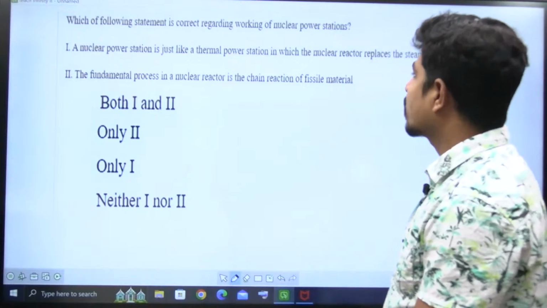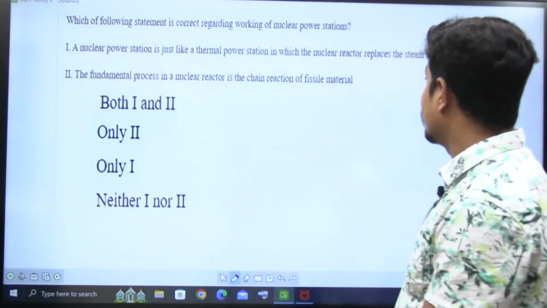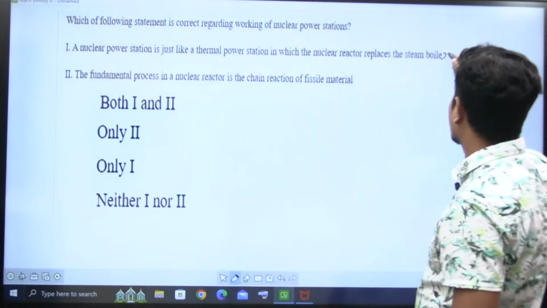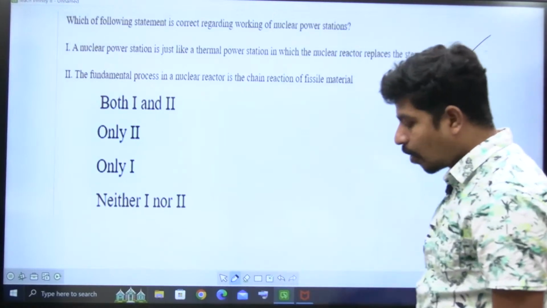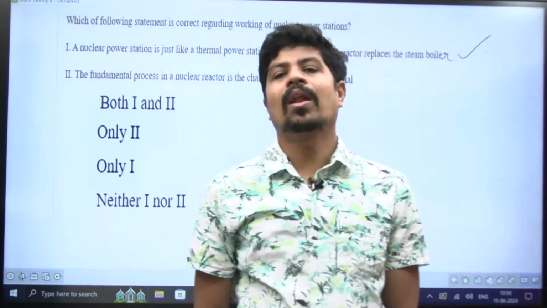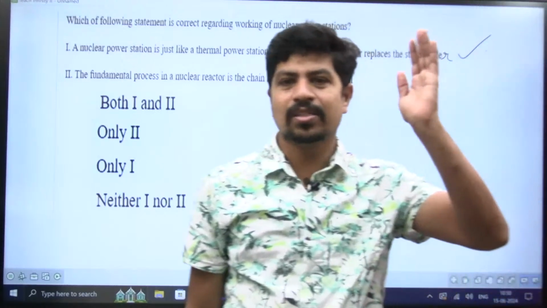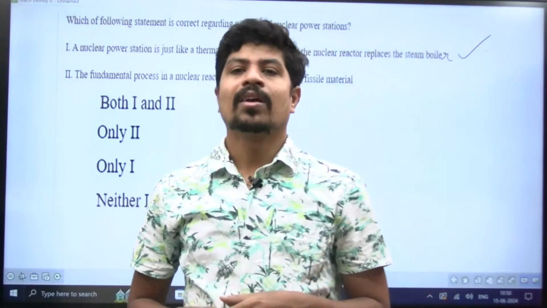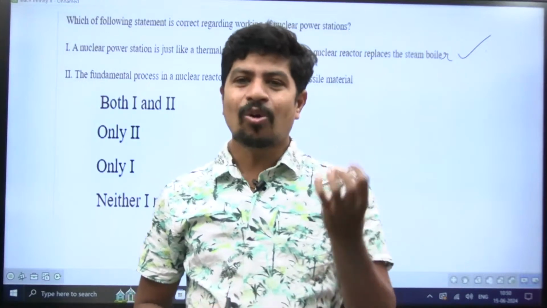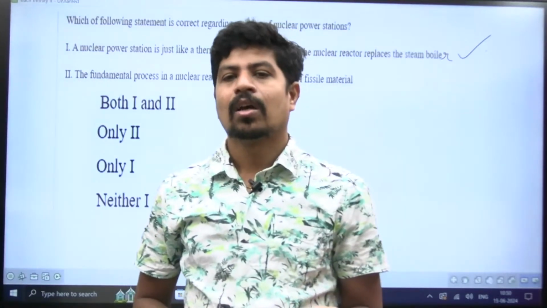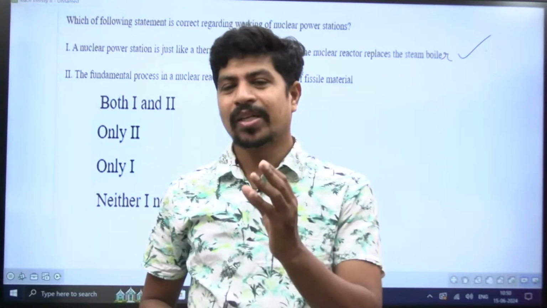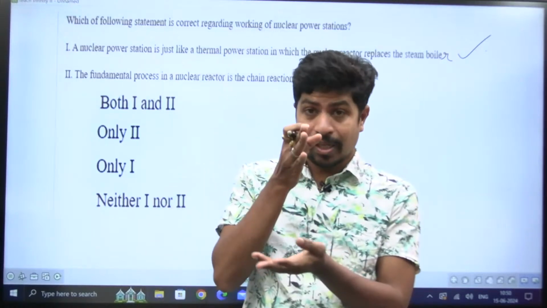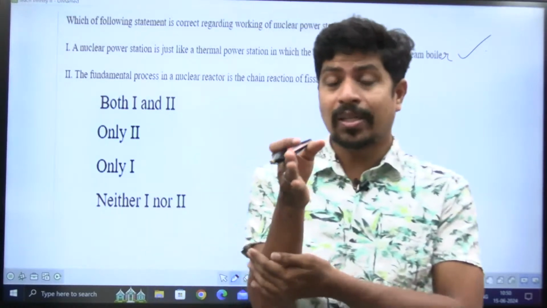A nuclear power station is just like a thermal power station in which a nuclear reactor replaces the steam boiler. Steam boiler, right? Yes, it is. The only difference between thermal and nuclear, there are a lot of differences in equipment and many things. But operation-wise, in a thermal power station, you take coal, you burn it, then you get the heat. With that heat, you boil the water and get steam. That steam you direct to hit the turbine blades.